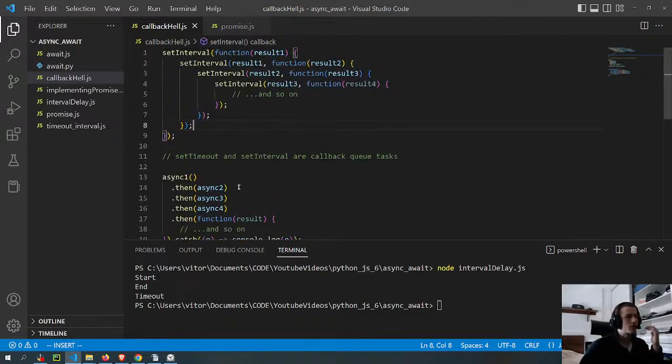I'm just gonna talk about it superficially. Maybe I'll talk about the distinction between microtasks and callback queues. But I'm not gonna try to explain them, I'm just gonna talk about the differences and then point to the videos in the description for more information.